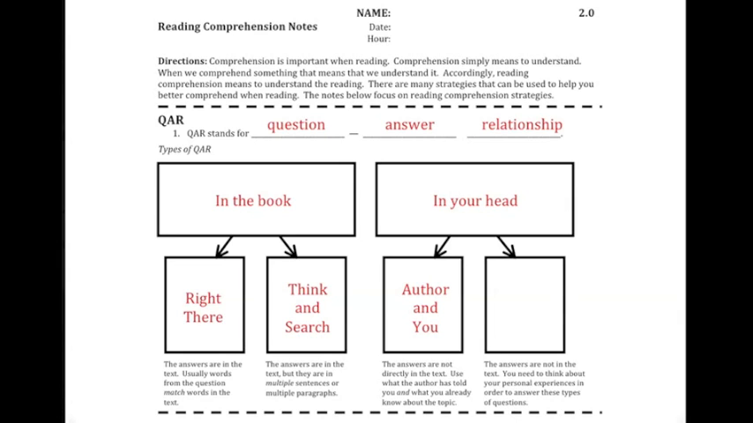The answers are not directly in the text. You'll use what the author has told you and what you already know about the topic to answer the author and you questions. On your own is the last type of QAR. The answers for on your own questions are not in the text. You need to think about your personal experiences in order to answer these types of questions.